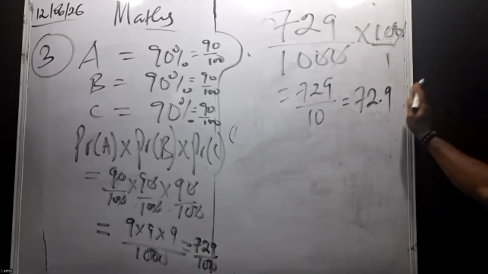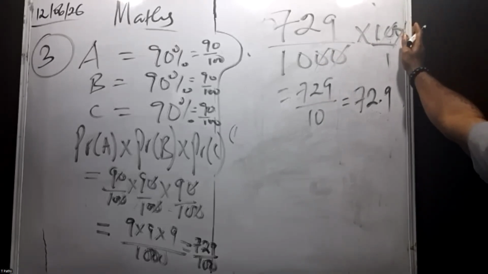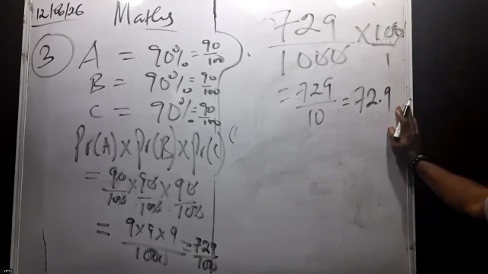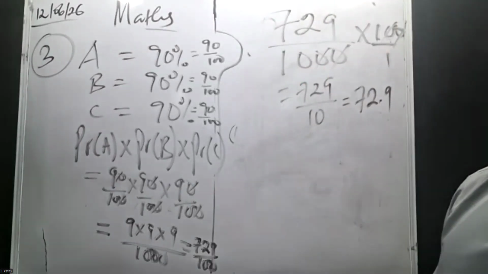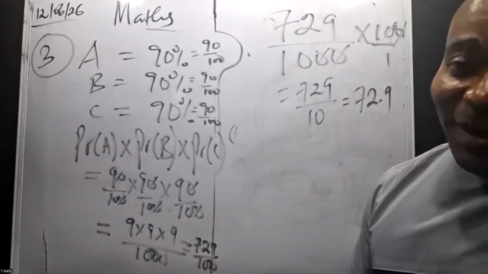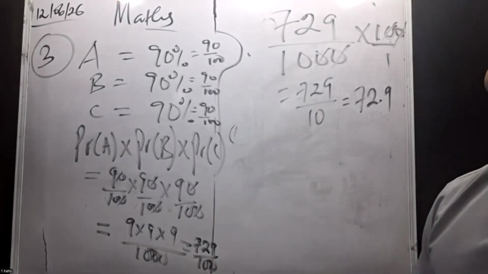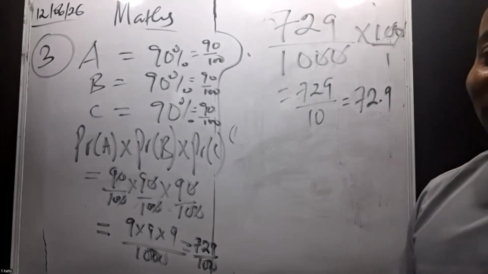72.9. Is that all? Remember, you multiplied it by 100, right? So you are leaving your answer in percentage.